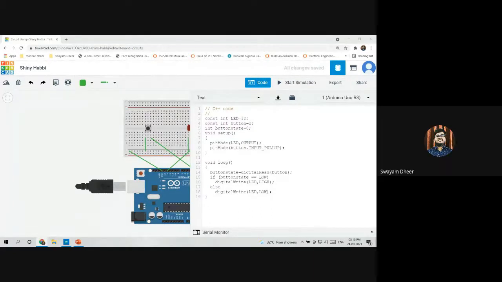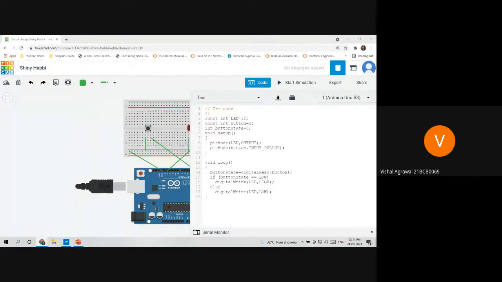Let me check. Your LED pin number is wrong. You have written constant LED 1, 2. It should be 12, and after that there should be a semicolon. Rest all is correct. Okay, thank you. Yes, your code works fine. Okay then. So is everybody done with this code?